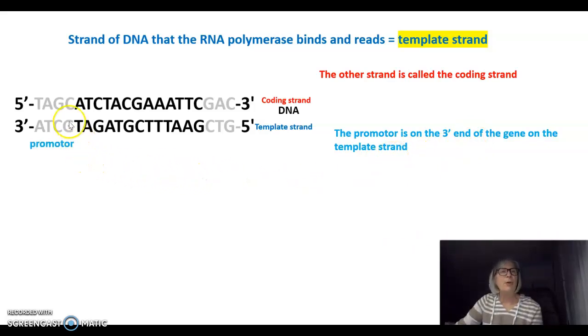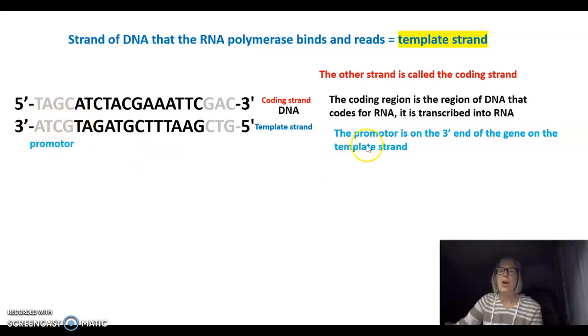Now, the promoter is on the 3' end of the gene on the template strand. So let's label the promoter. The promoter would be right here. So that means that my RNA polymerase is going to bind right here, and it's going to start transcribing in the coding region. The coding region is the region of DNA that codes for RNA. It is transcribed into RNA. In my class, I am always going to indicate the coding region in a dark font. So you will know that the RNA polymerase binds here at the promoter, and you will know which nucleotide is the first nucleotide it reads because it will be the first dark font nucleotide.